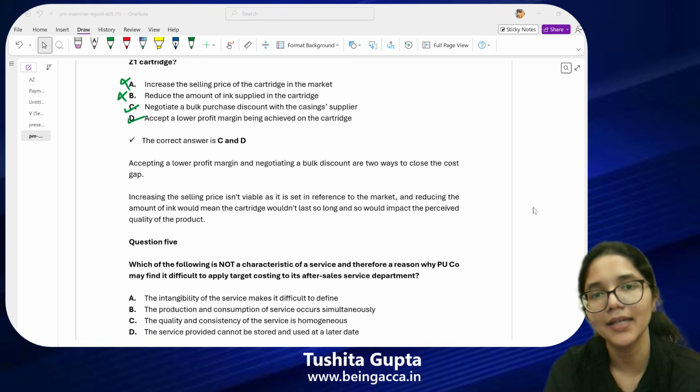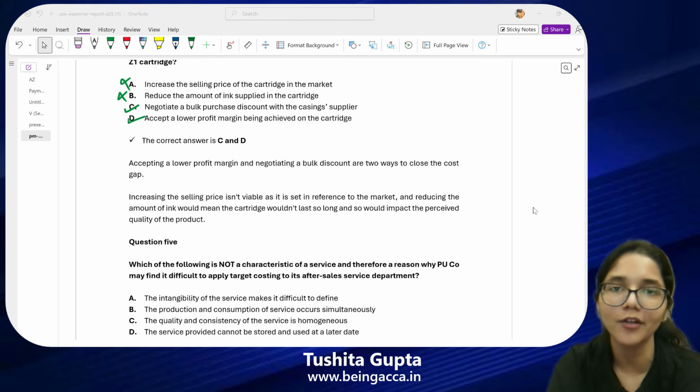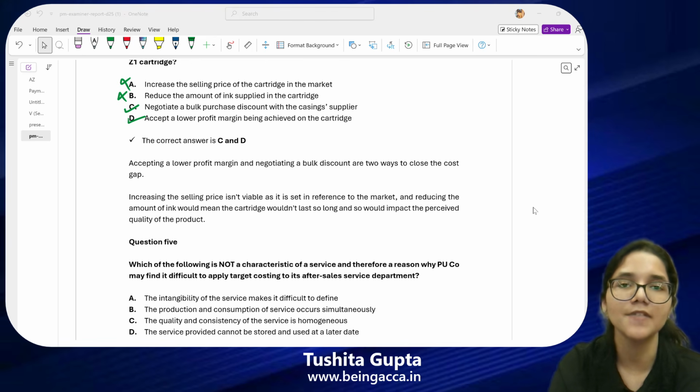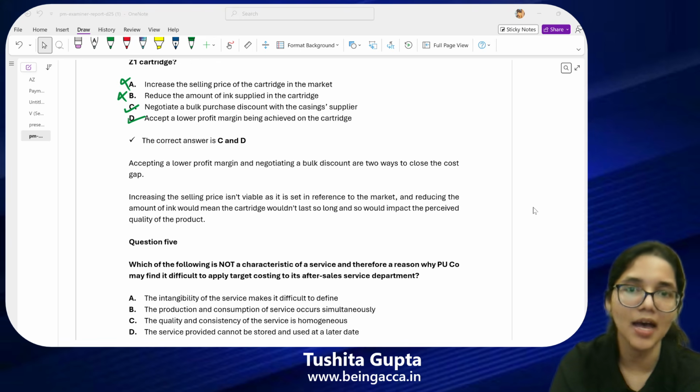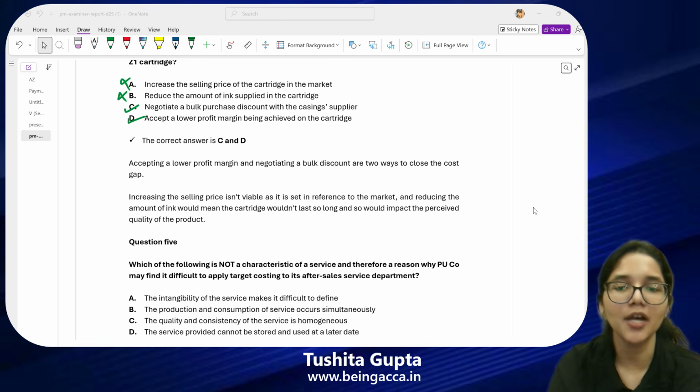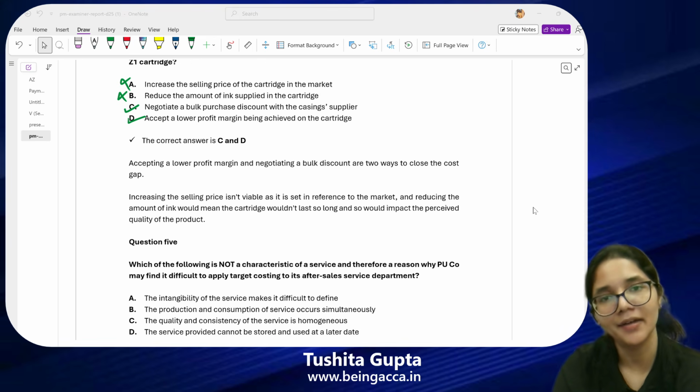What do we mean by intangibility? I cannot see, I cannot touch a service. The services can be felt. So, whatever services I am receiving, those are intangible in nature. That is one of the features we have studied. Second is production and consumption is also going to occur at the same time. So, for example, if you go for a haircut, that is a service.